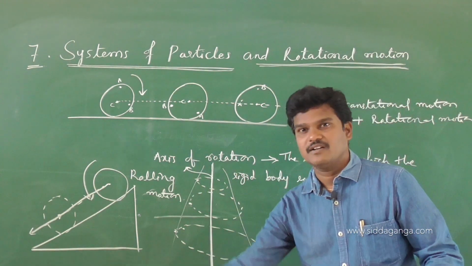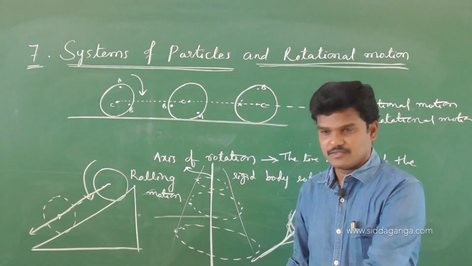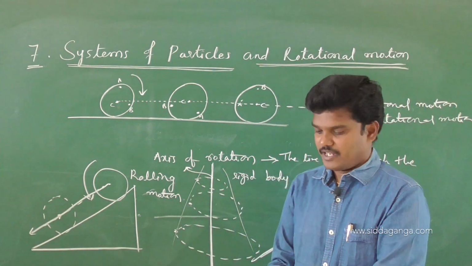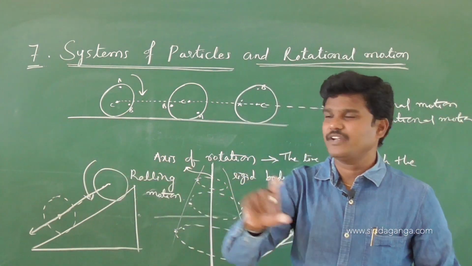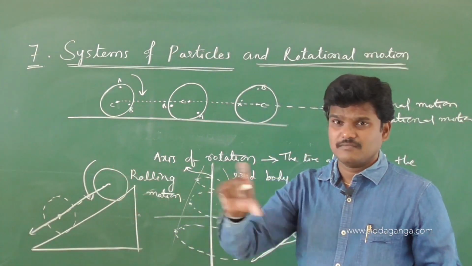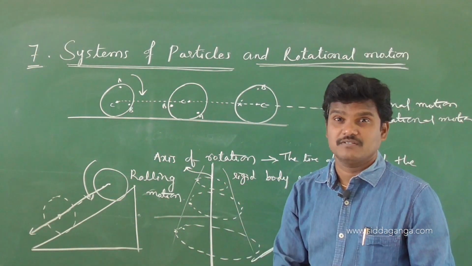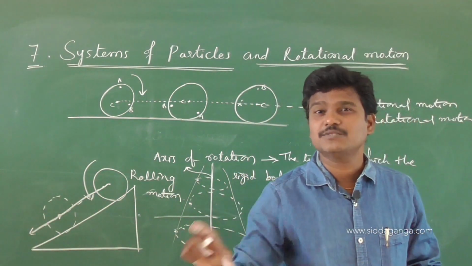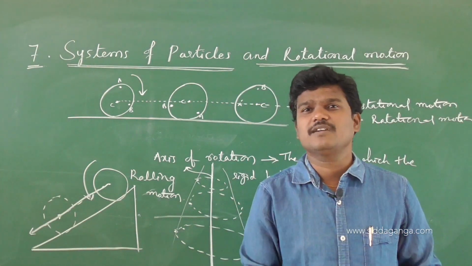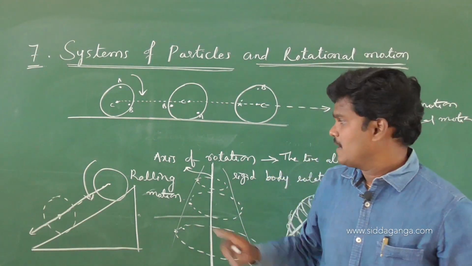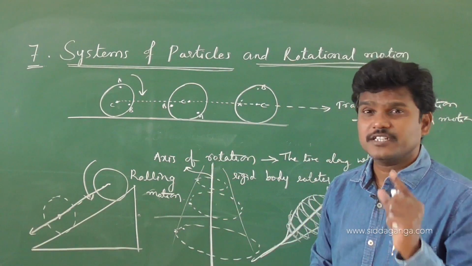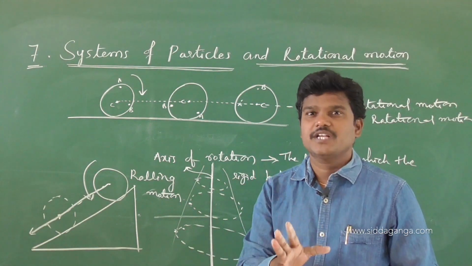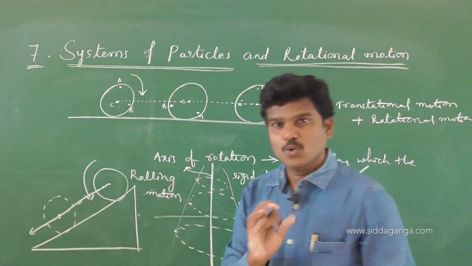See here the example for rolling motion. If a wheel is rolling, if a wheel is moving on the surface, then that wheel has rolling motion. If a block is moving, then the motion of the block is nothing but sliding motion. There are different types of motion. If a block slides on a smooth surface, then we call that sliding motion. Finally the conclusion is that a rigid body has translational motion, rotational motion and rolling motion.